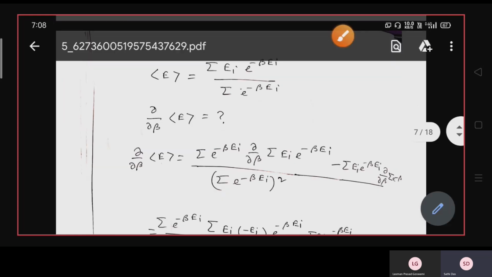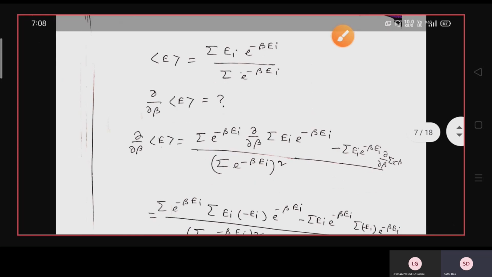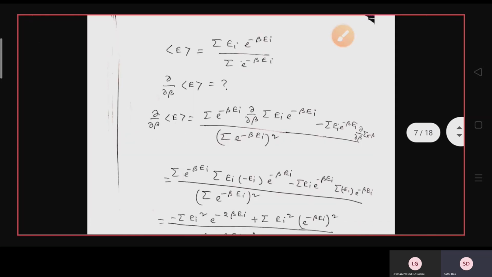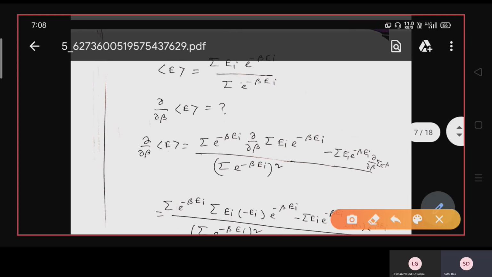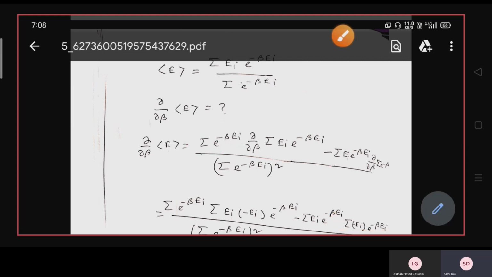So what will be del beta of E average? You simply have to differentiate it. If you treat it as U by V, then the derivative is 1 by V square into V del U del x minus U del V del x.